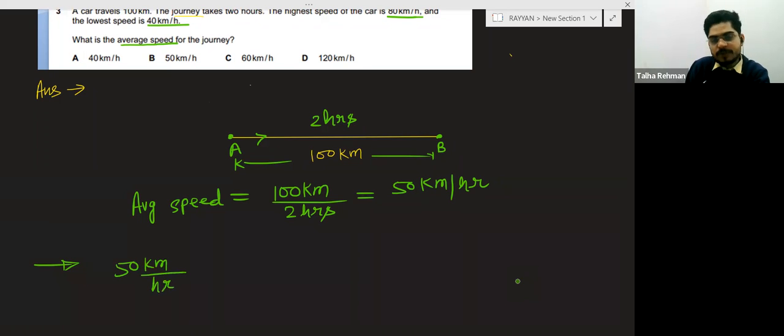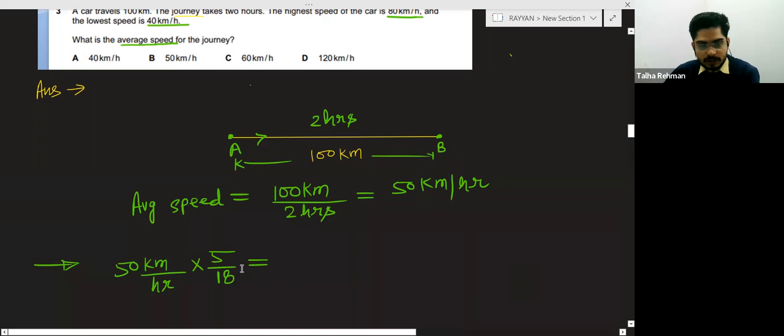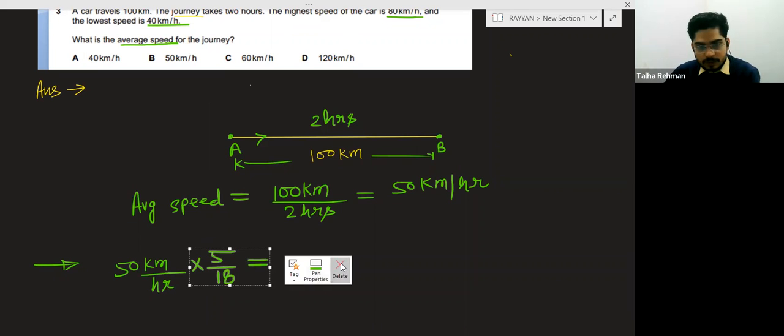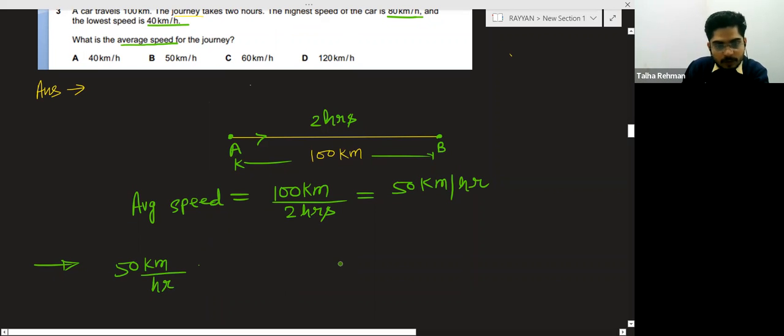Okay, and you want to convert this into meter per second. So what will you do? You will multiply with 5 by 18. Okay, so why are we multiplying with 5 by 18? Because this is 50 kilometer.